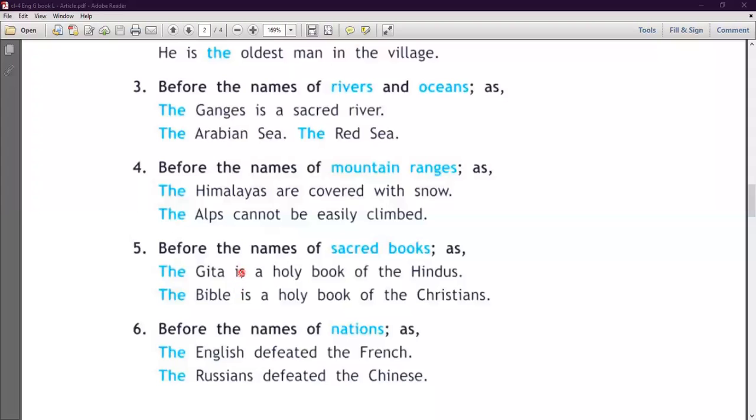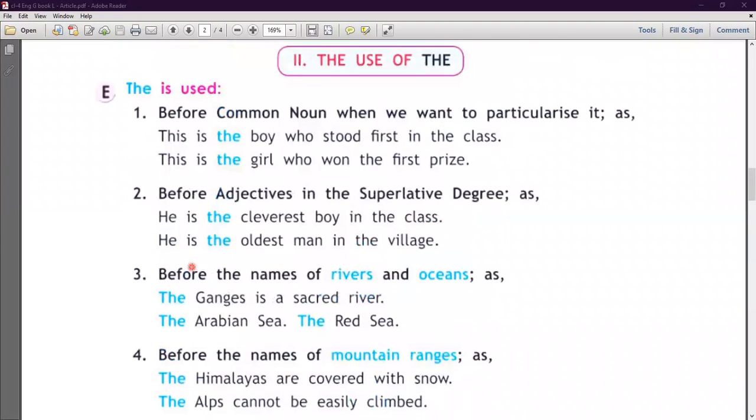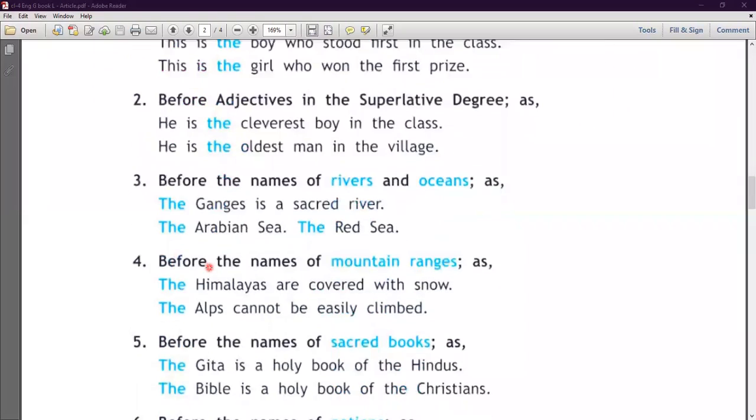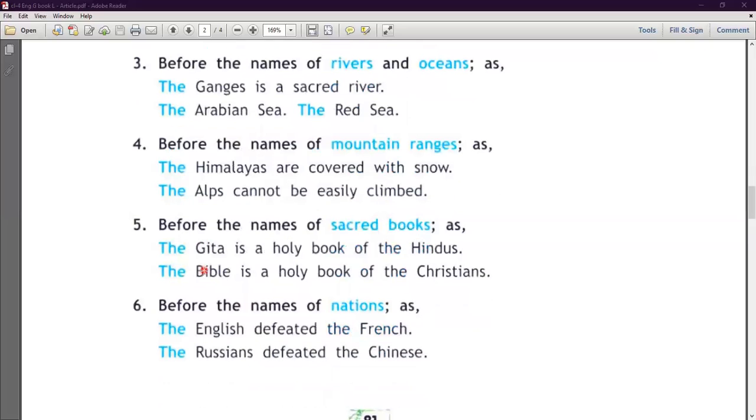Number fifth, before the names of sacred books, जो भी आपकी जो पवित्र book है, before this we use the article. So students, you have to remember where we use a, an, and the articles. The is a very important article, so you have to learn this: before the mountain ranges, before the rivers and oceans, before the superlative degree, and when we particularize the person or thing, we use the article. Clear? Before the book, we use the article, the Gita, the Bible. Okay, so the Gita is a holy book of the Hindus, the Bible is a holy book of the Christians.